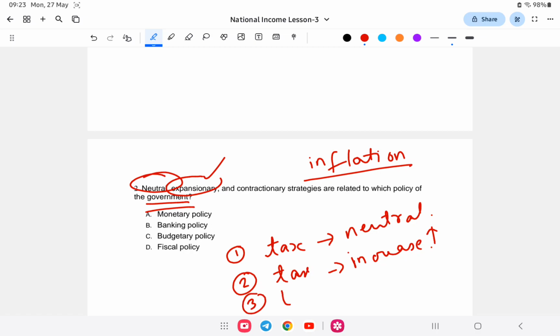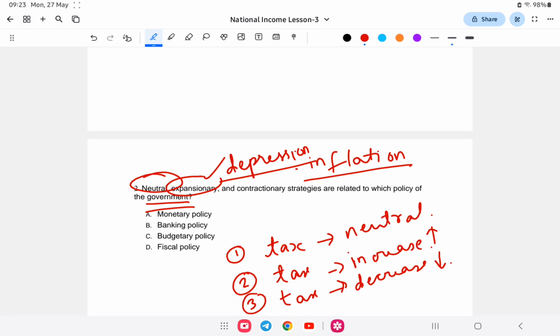Number 3, when there is the opposite of inflation, that is depression or deflation, the supply of money is low. So this shows that the market needs more money. So we will decrease the tax to put more money in people's hands.